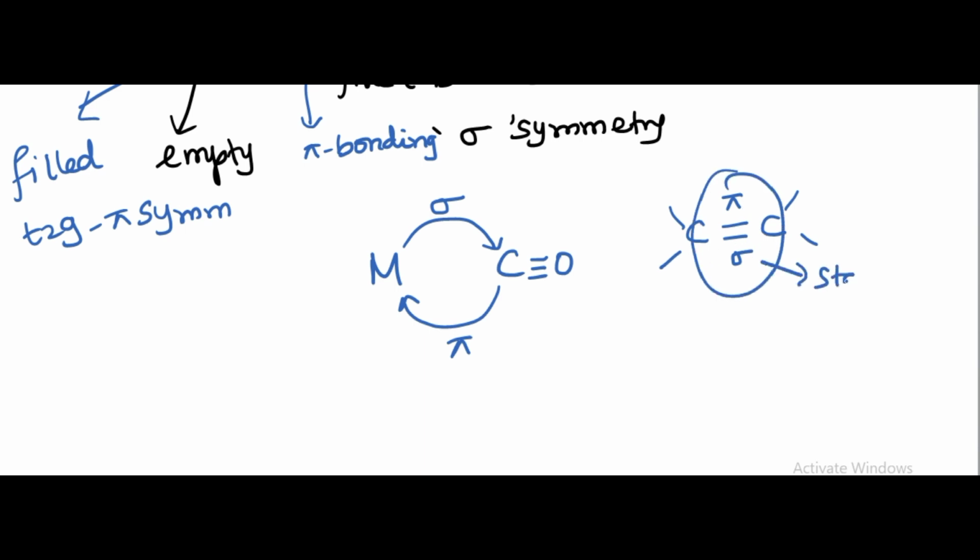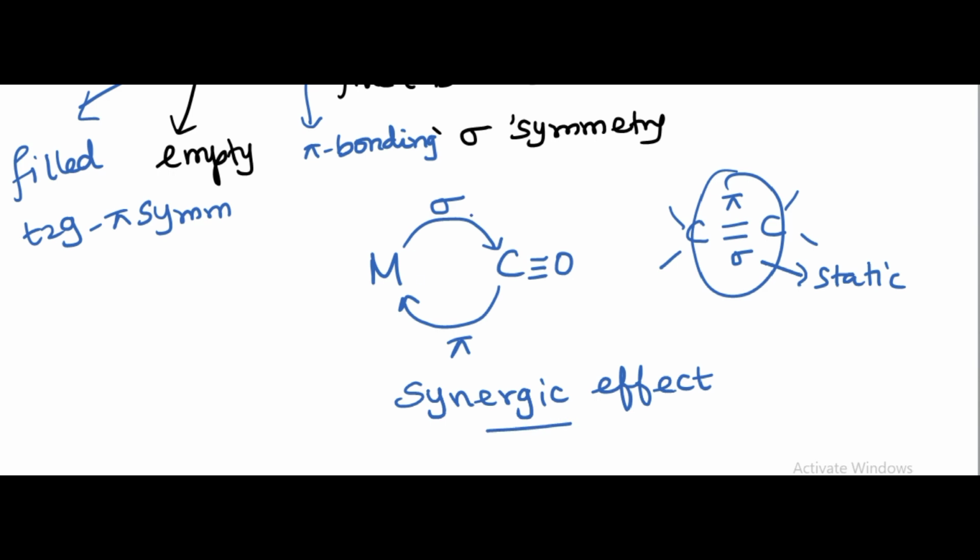Both of them are static bonds, but here the sigma and pi bonding between metal and carbon are not static in nature. If the sigma bond is formed, then the pi bond follows. If the pi bond is formed, then sigma bonding follows. This non-static bonding approach is known as the synergic effect.